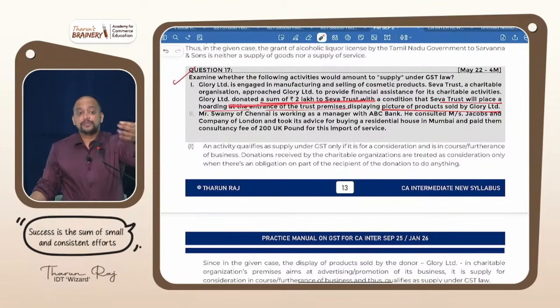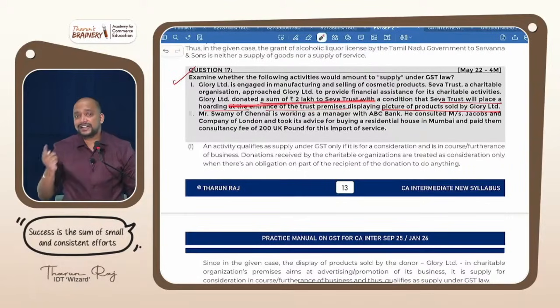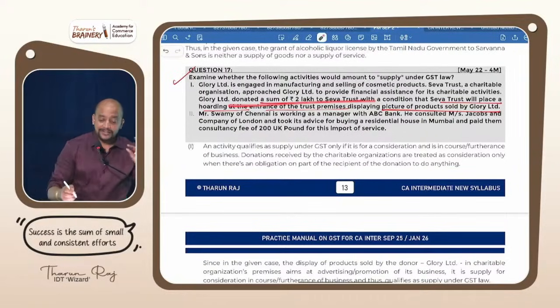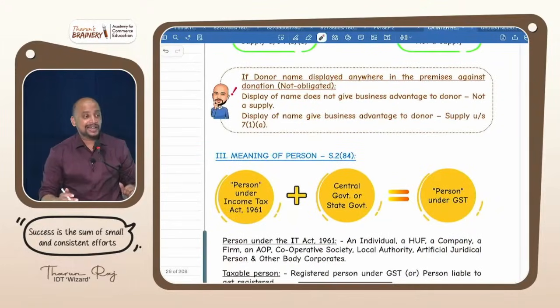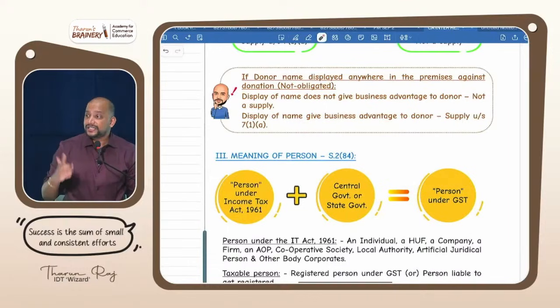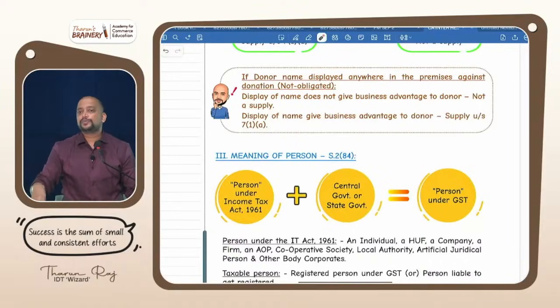Now listen. You are giving me a donation. You did not ask me to display your name, but as gratitude I displayed your name. Then again, conditional or unconditional? Unconditional. Please concentrate. Unconditional. Even though I display your name out of gratitude, we have a CBIC circular which says that if display of the name gives a business advantage to the donor, what should I do? For example, you know, the ACs in this hall, this is actually Mylapore Fine Arts Trust.